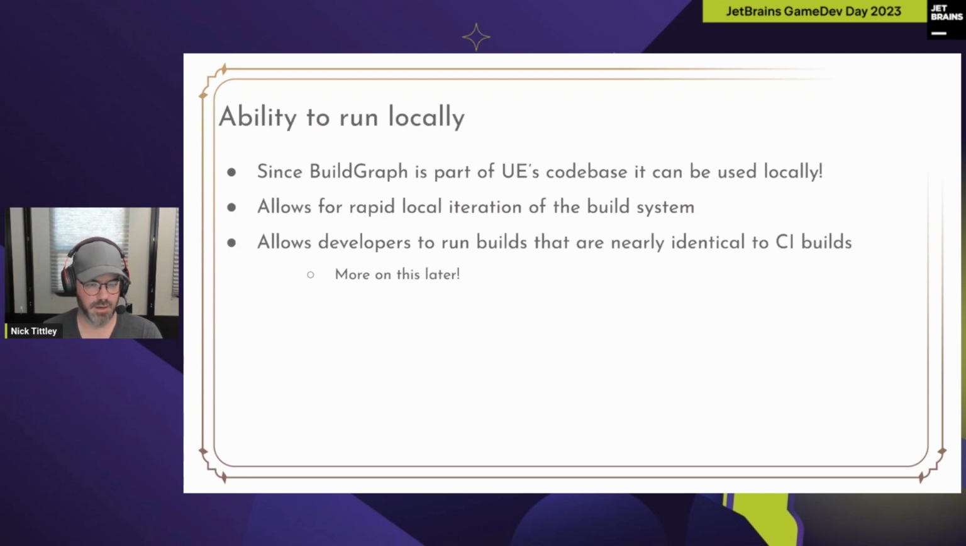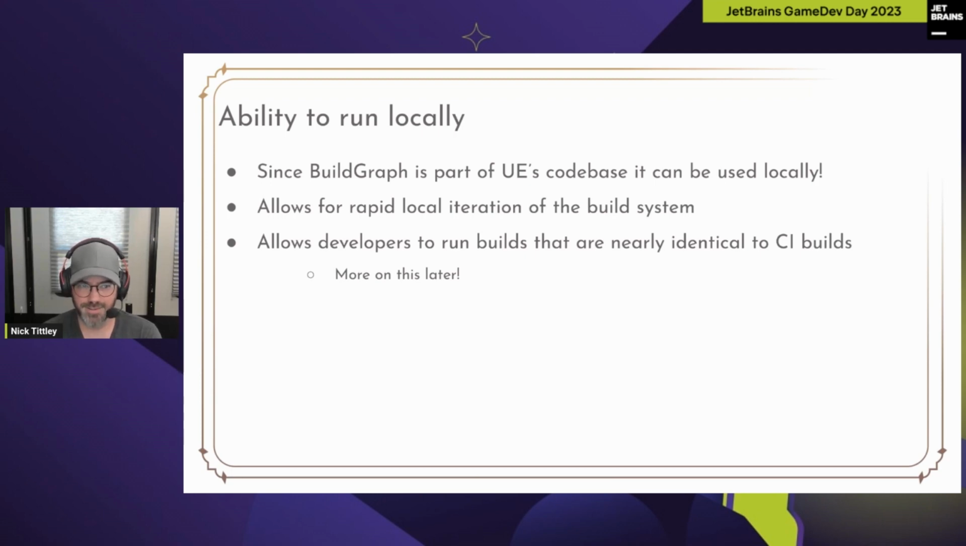Okay. One of BuildGraph's most awesome abilities when it comes to building your game is that you can run it locally. So not only can it run a distributed build or a concurrent build, but it can run that sequentially locally. And that has two giant benefits that are uncommon in production-grade CI systems. It allows for local iteration of the build system.